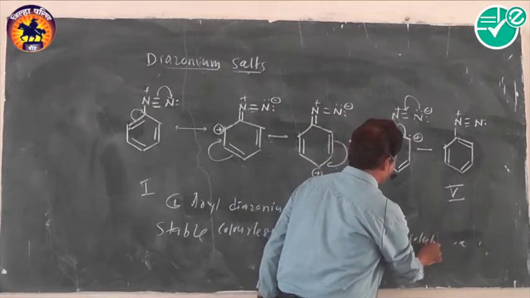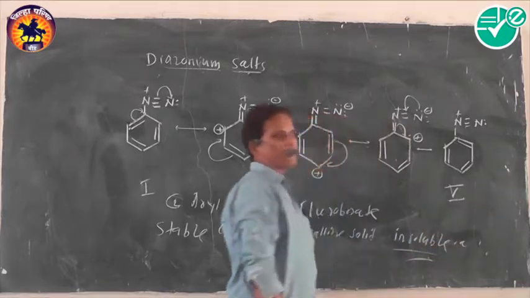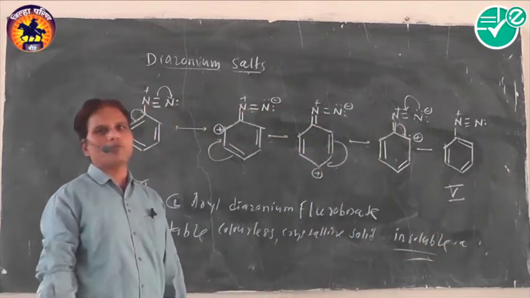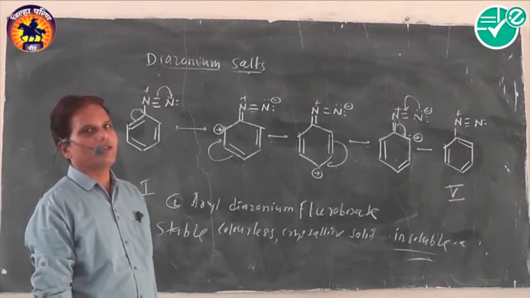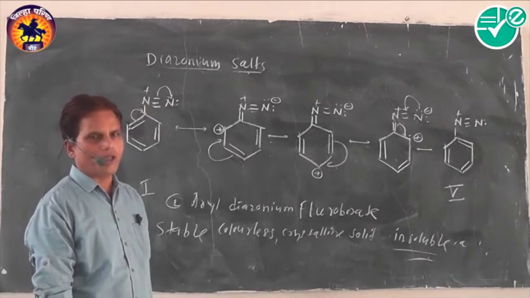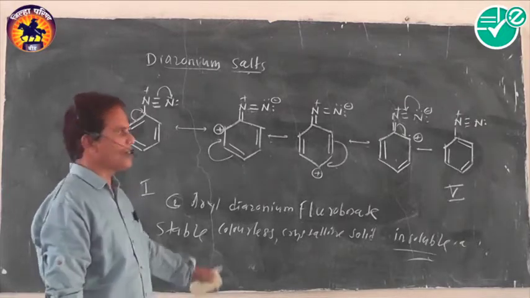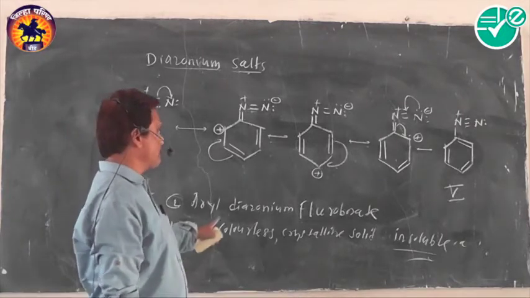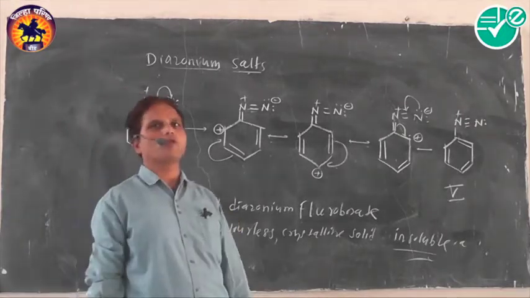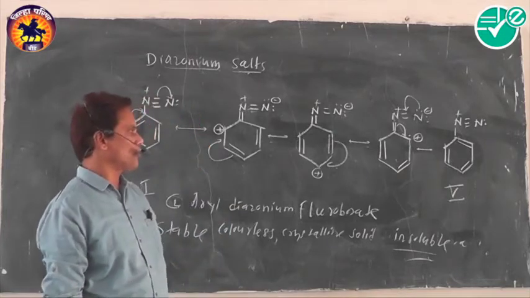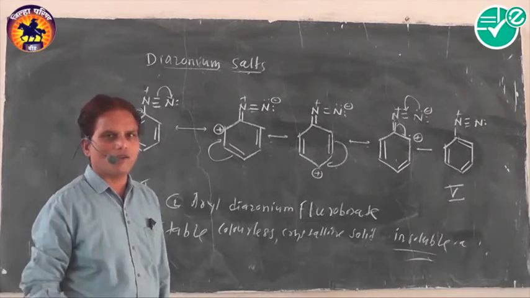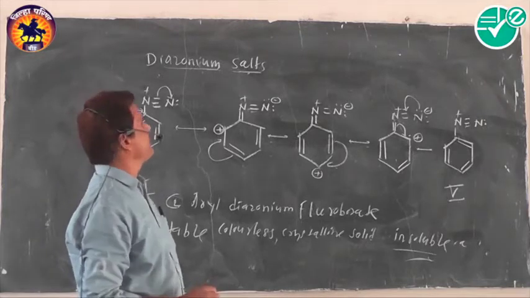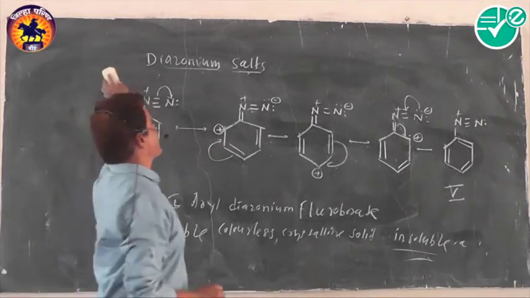It means that more stable are aryl diazonium fluoroborate, and aryl diazonium chloride is less stable, soluble in water, a colorless crystalline solid. This is the simple stability of diazonium chloride and diazonium fluoroborate. Okay, this is the simple introduction, that is, preparation of diazonium salt and their stability.